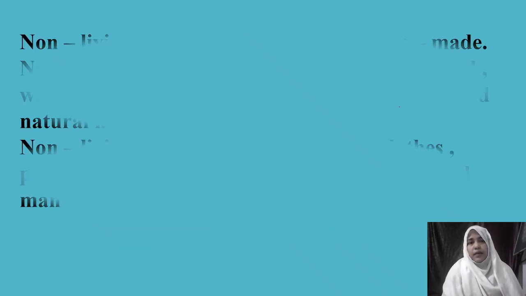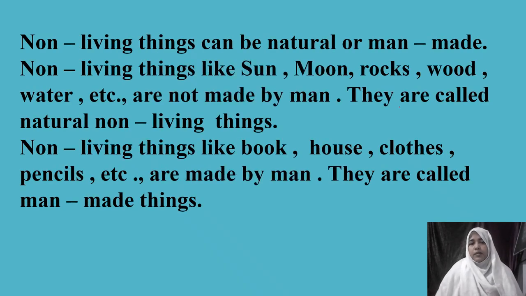Next we are going to understand more about non-living things. Some non-living things are from nature and some are made by human beings. So non-living things can be natural or man-made. Non-living things like the sun, moon, rocks, wood, water, etc. are not made by man; they are called natural non-living things. Non-living things like books, houses, clothes, pencils, etc. are made by man; they are called man-made non-living things.